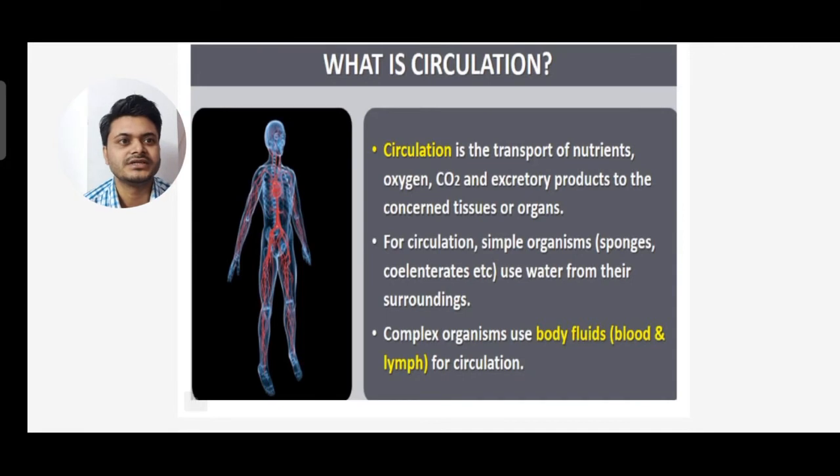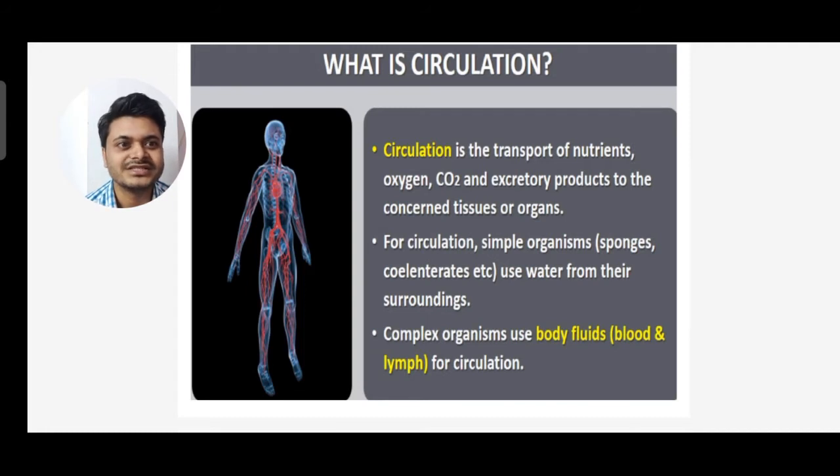Now, what is circulation? Circulation is the transport of nutrients, oxygen, carbon dioxide and excretory products to the concerned tissues or organs.